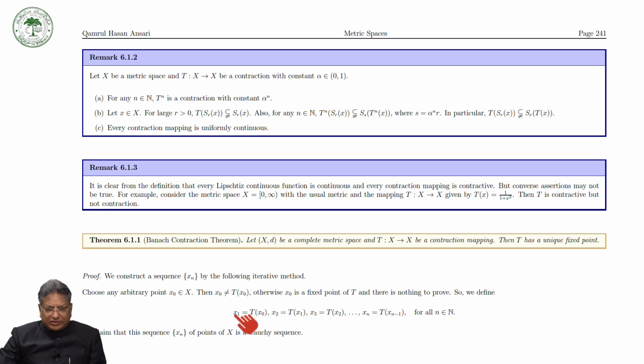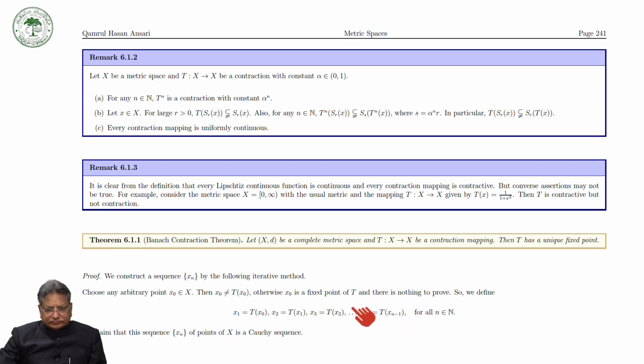Of course, if T of x1 is equal to x1, then x1 would be a fixed point. In the other case, we define x2, which is equal to the image of x1, and again, if x2 is equal to T x2, then x2 is a fixed point. So we can continue this way: xn is equal to T x(n-1) for all natural numbers n. In this way we defined a sequence.